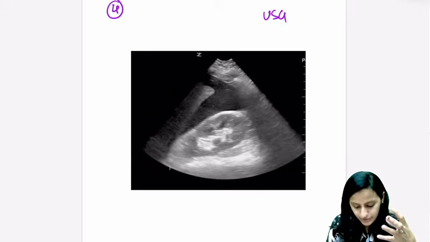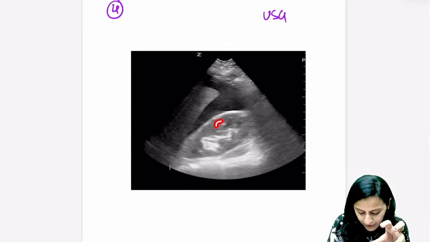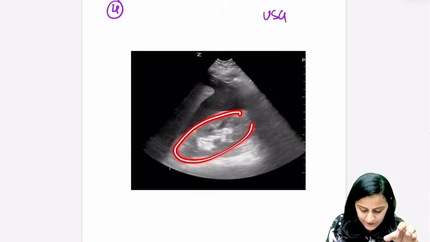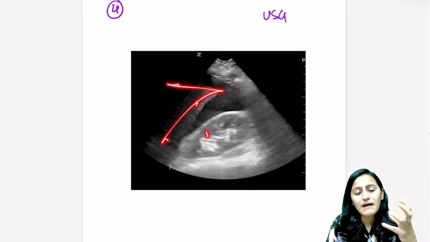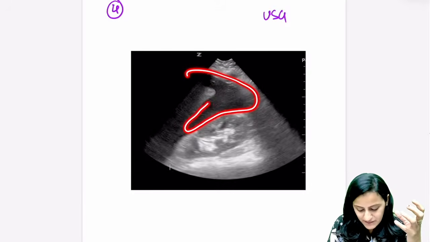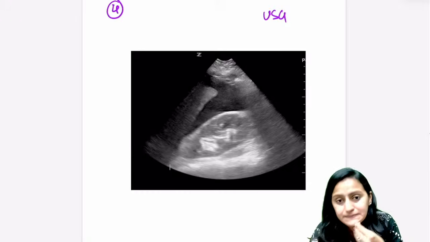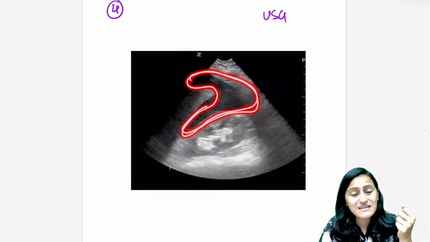Remember, it's hyperechoic. So that is the sinus fat, the central fat in the kidney, and all that surrounding it is the renal parenchyma that you are seeing. So what you are seeing here is the kidney, right? Liver coming here, hepatorenal pouch. What is present here in this hepatorenal pouch? What is that? The black color on ultrasound is fluid. Okay, so there is the presence of fluid.